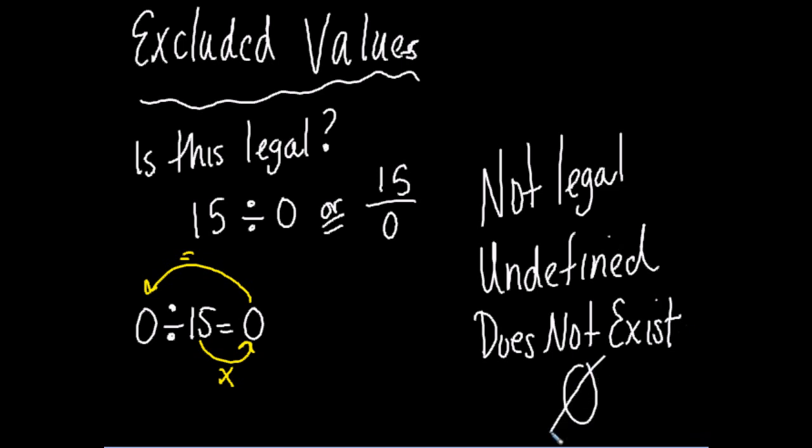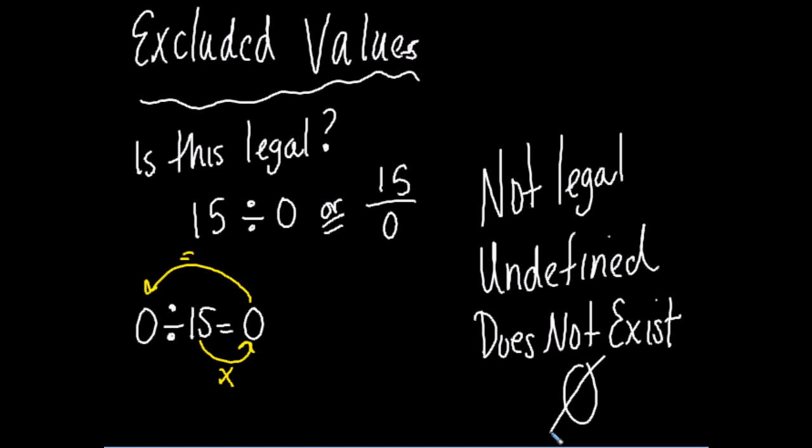Just basically, no. So if somebody hands you a math problem and they're like, 25 divided by 0, you just look at them and go, no. Hand it back to them, okay? Because we can't divide by 0, that also means that none of our rational expressions, like the ones we just did, can have a denominator that's going to equal 0.